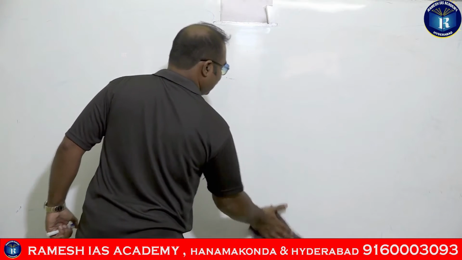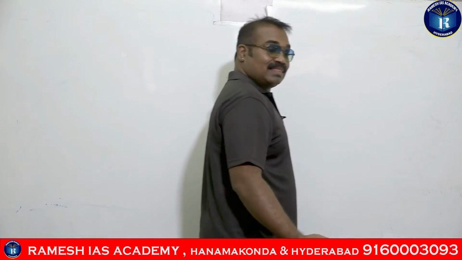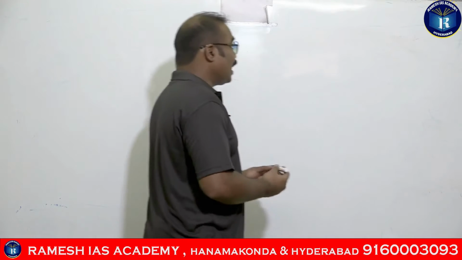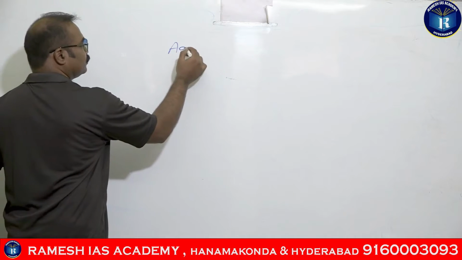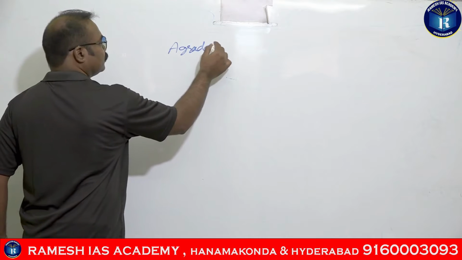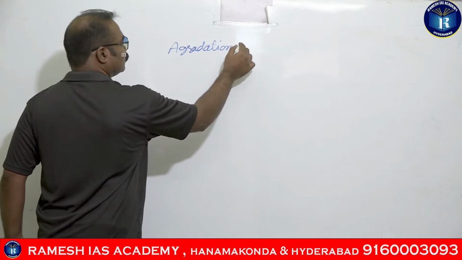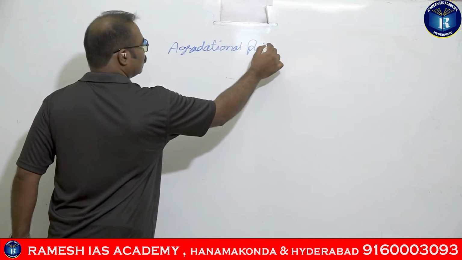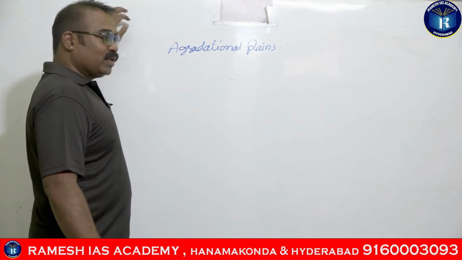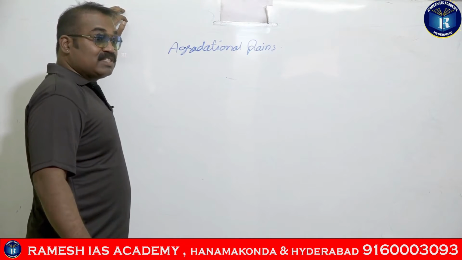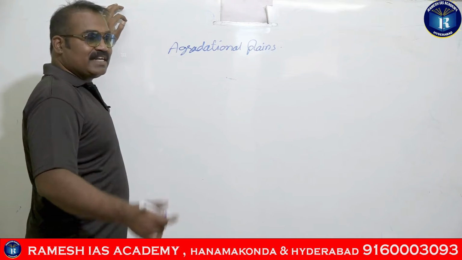So when we talk about the Great Plains of North India, the Great Plains are said to be the aggradational plains. What is this aggradation? The plains which are formed by the deposition of the sediments.